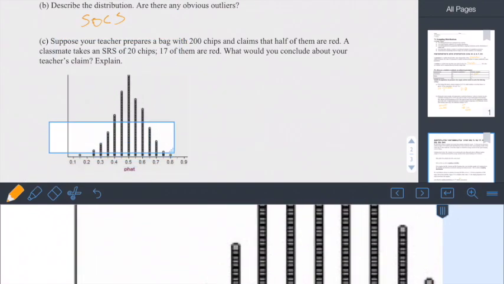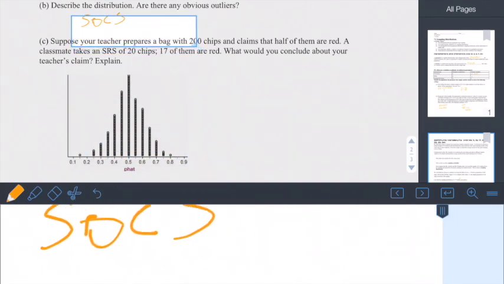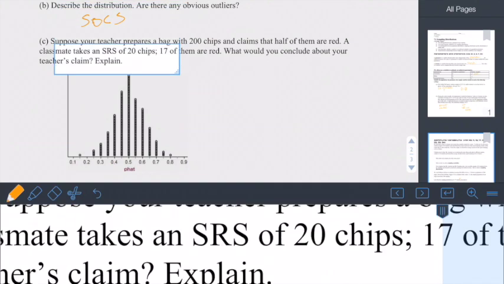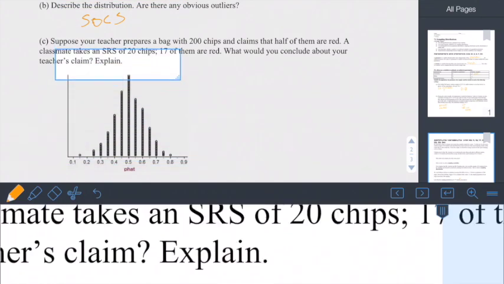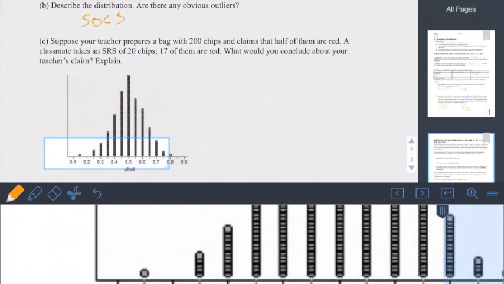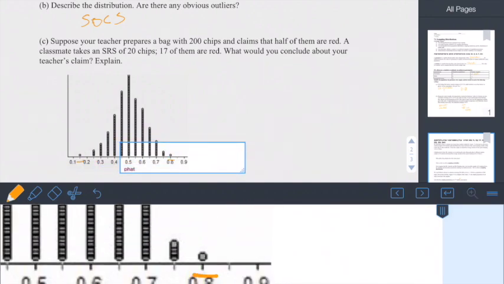So the shape is bell-shaped and symmetric. It is also single-peaked. It doesn't look like there's any sort of outliers or unusual characteristics. The center is about at 0.5, and the spread is from 0.15 down here to 0.8.